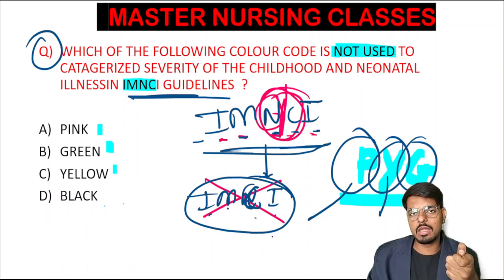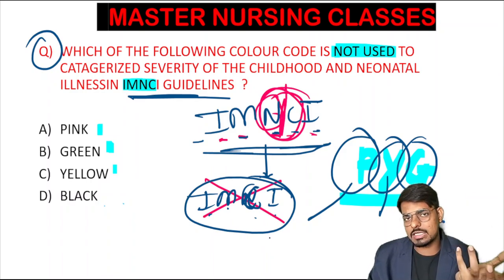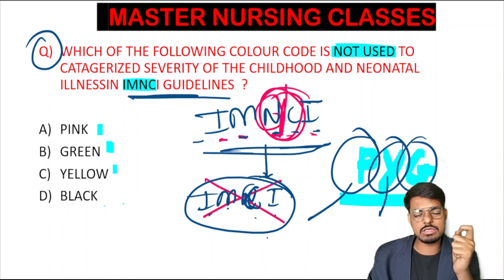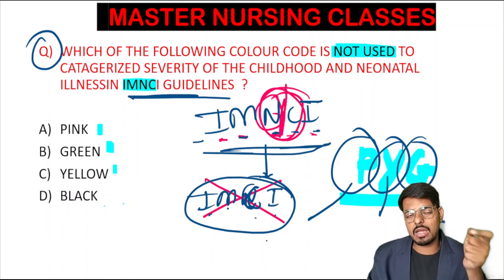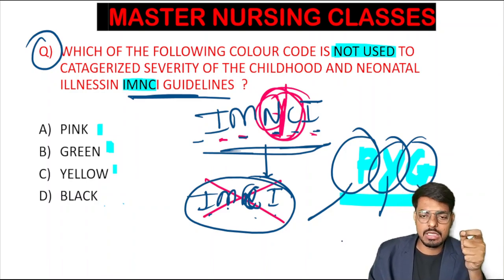Whatever child comes under the pink color categorization, meaning severe signs and symptoms with the danger signs of the disease, we will stabilize the child at the PHC level, and from the PHC we will send the child to higher centers like the CHC and district hospitals, because the patient is manifesting danger signs, and danger signs always indicate life-threatening conditions. In order to save the life of the child, we will refer the children who come under the pink color category of the IMNCI program.